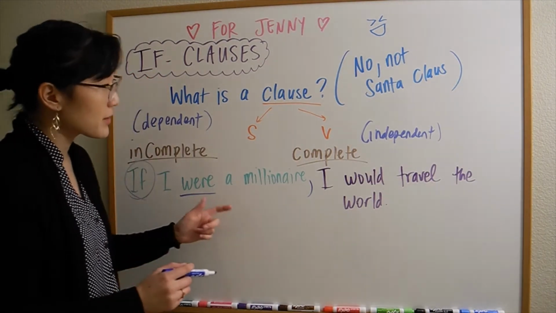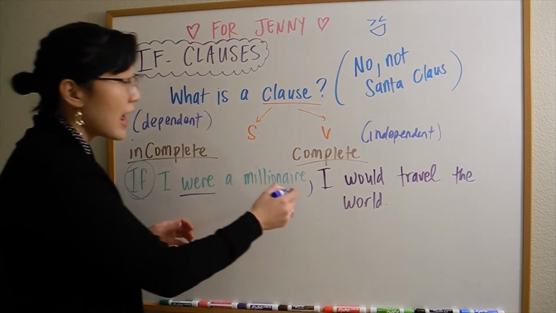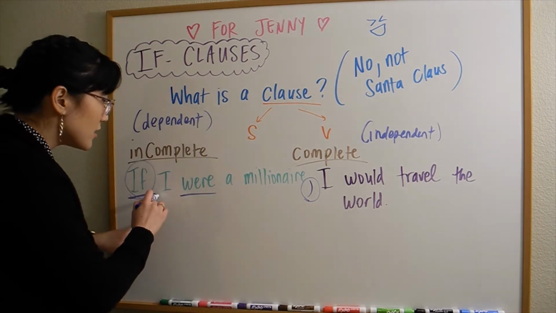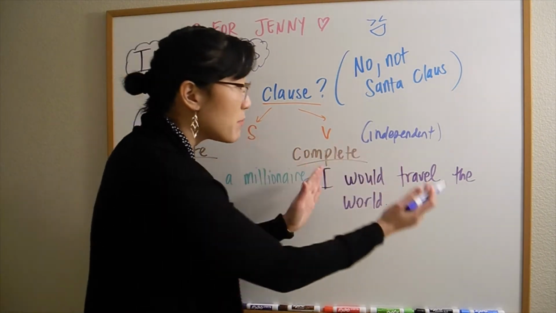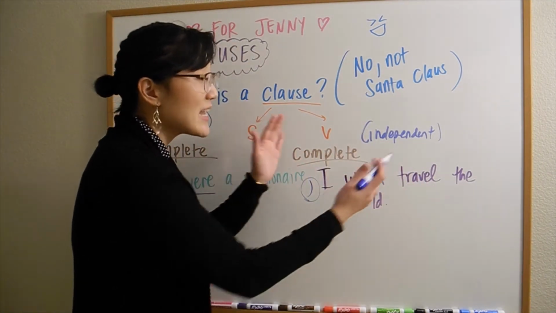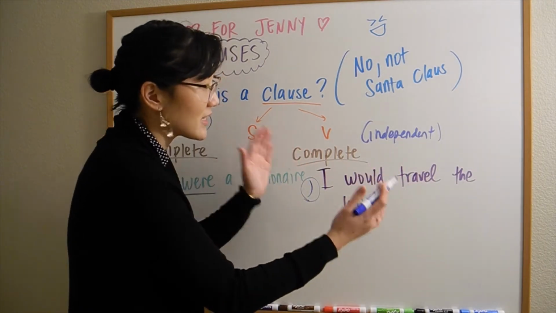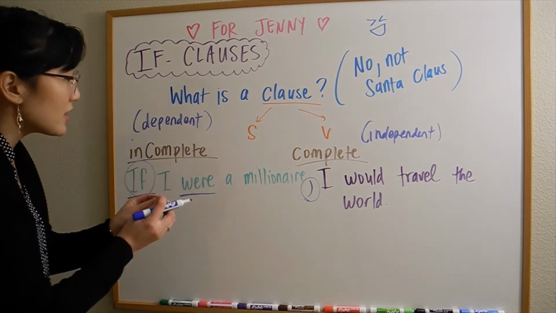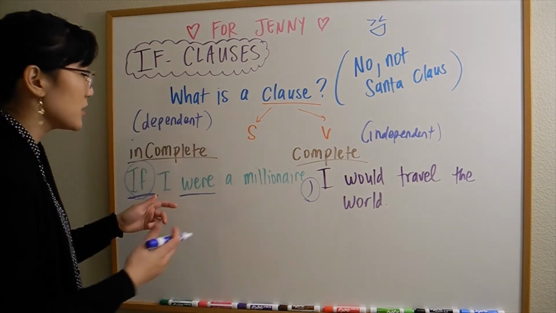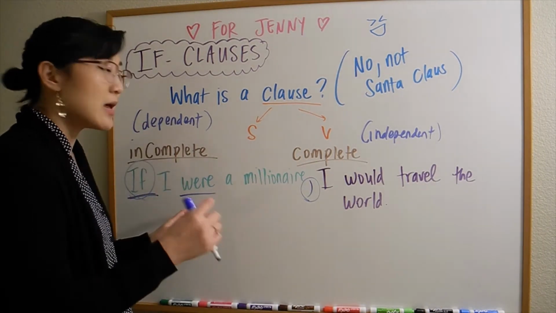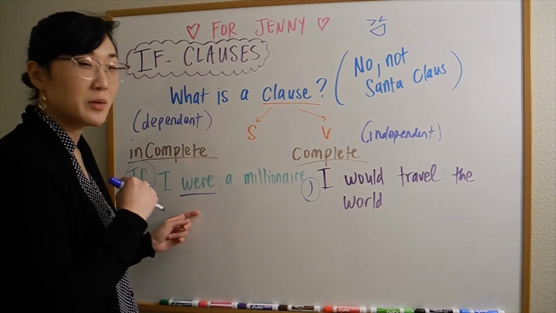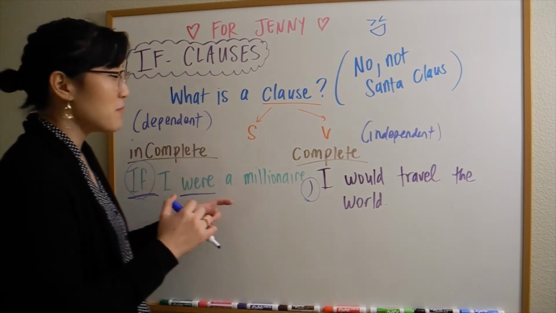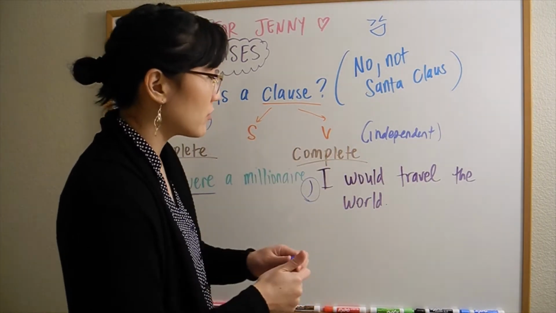So if I were a millionaire, that's a dependent clause, I need a comma. So if I have my if clause first, then I have a comma. Then I have my main clause, meaning this is the independent clause, a sentence that can stand by itself. I would travel the world. Bring them together, this is hypothetical, imaginary, right? If I were a millionaire, am I a millionaire? No, but maybe one day, one can hope, right? If I were a millionaire, comma, I would travel the world.